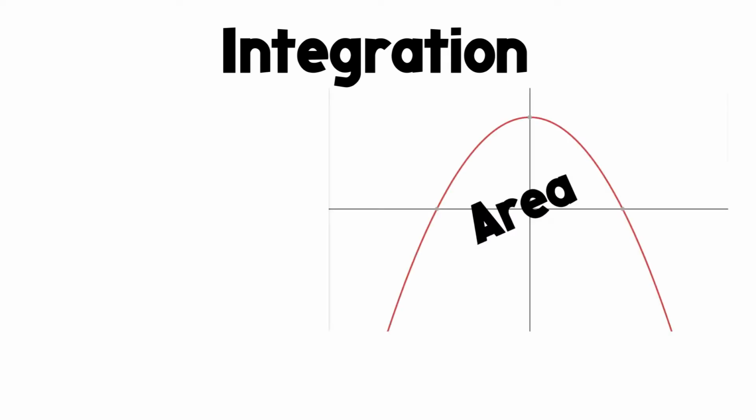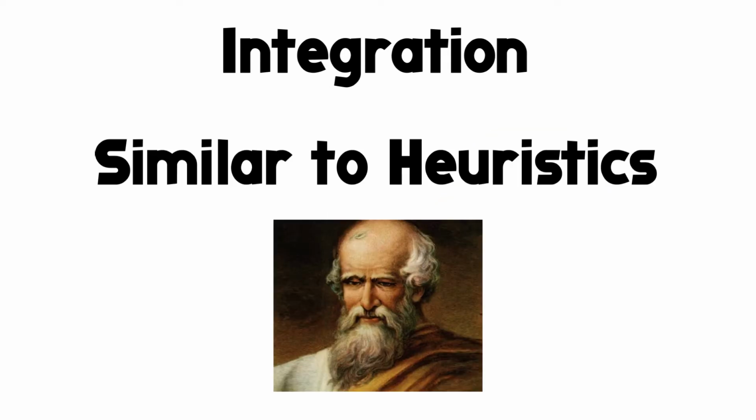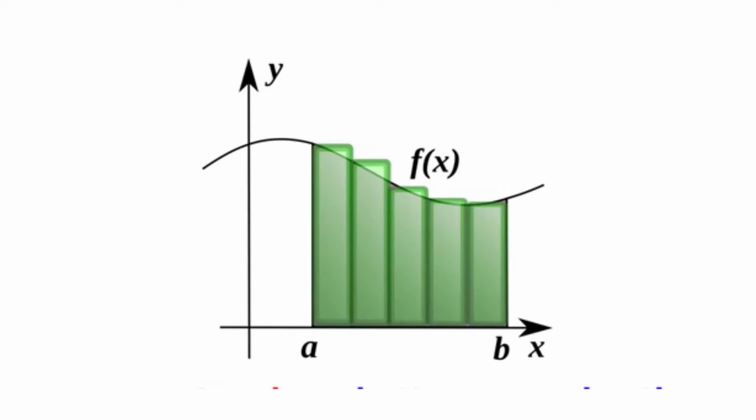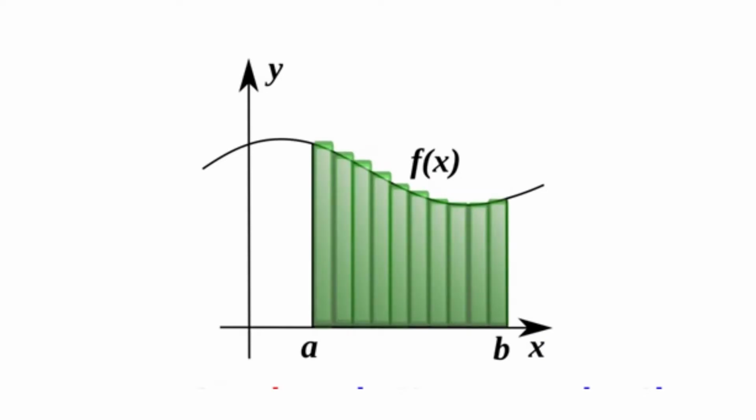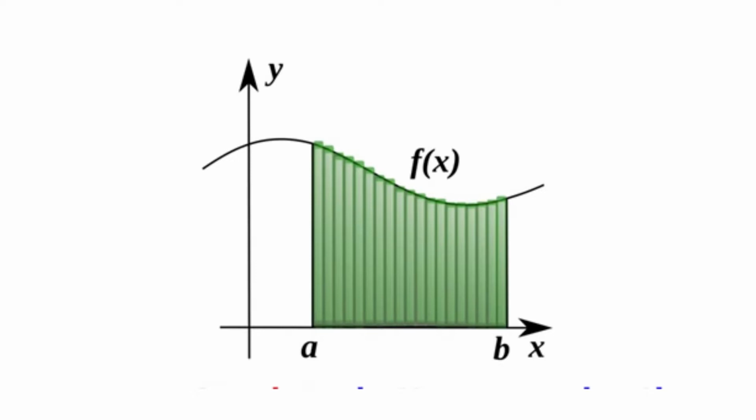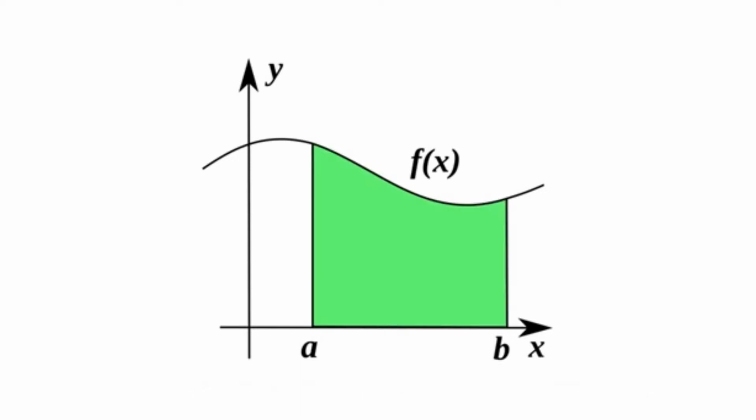Integration is known as the area under a curve, and is very similar to what Archimedes did with heuristics and the method of exhaustion for the circle. Instead of infinitely sided polygons, however, for integration, you create infinitely smaller rectangles under a curve to calculate their area, then add it all up to get the area under a curve.